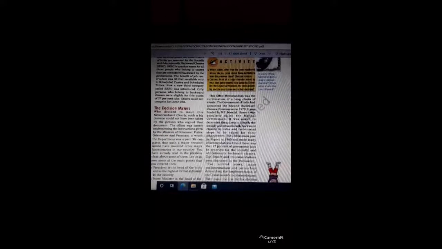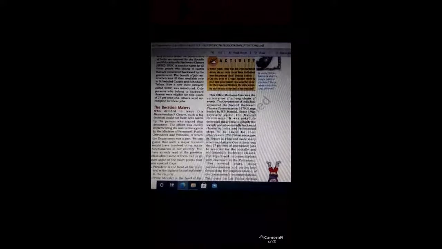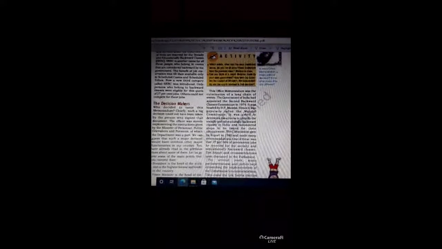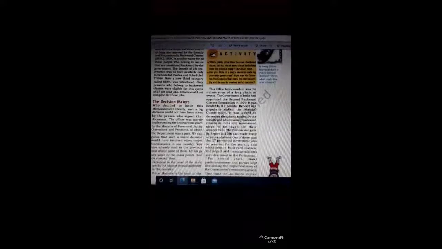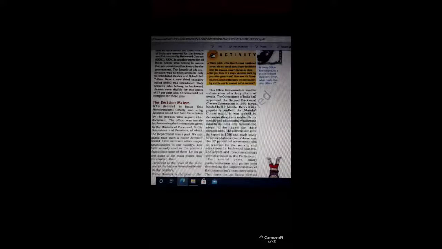The first one is the president. The president is the head of the state, here state means country, and is the highest formal authority in India.